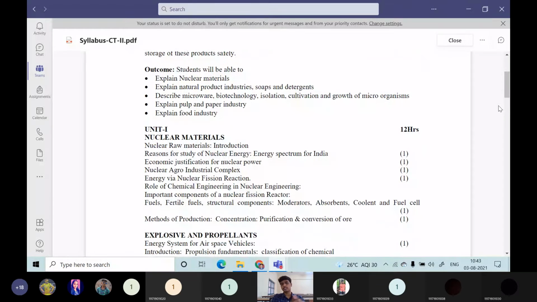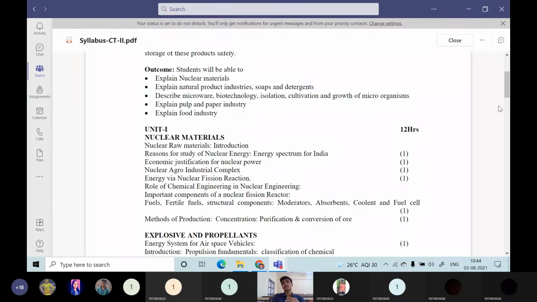So unit 1, if you see the portion, is nuclear materials, explosives and propellants. In the nuclear materials, the first topic is nuclear raw materials, where a general introduction will be provided. What are nuclear materials? What are propellants? What various explosives are there? What is high explosive? What are low explosives? What are the propellants for rocket manufacturing or rocket flying? We'll be discussing this.